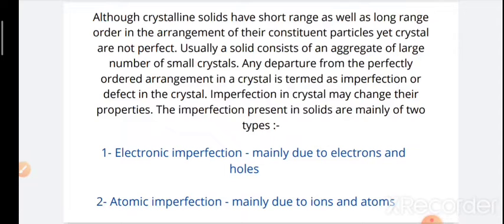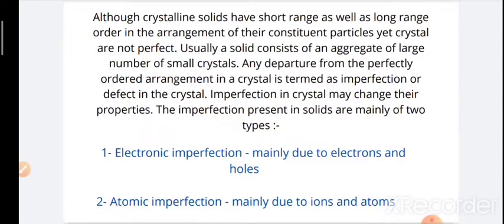The imperfections present in solids are mainly of two types. We will discuss the types of imperfections: electronic imperfection and atomic imperfection. Electronic imperfection is mainly due to electrons and holes. We talked about electrons and holes earlier, right? When an electron leaves its place, this vacant place is called a hole. But this electronic imperfection is not in your course, so we will not discuss it here, right? We will only discuss the atomic imperfection, which is mainly due to ions and atoms.